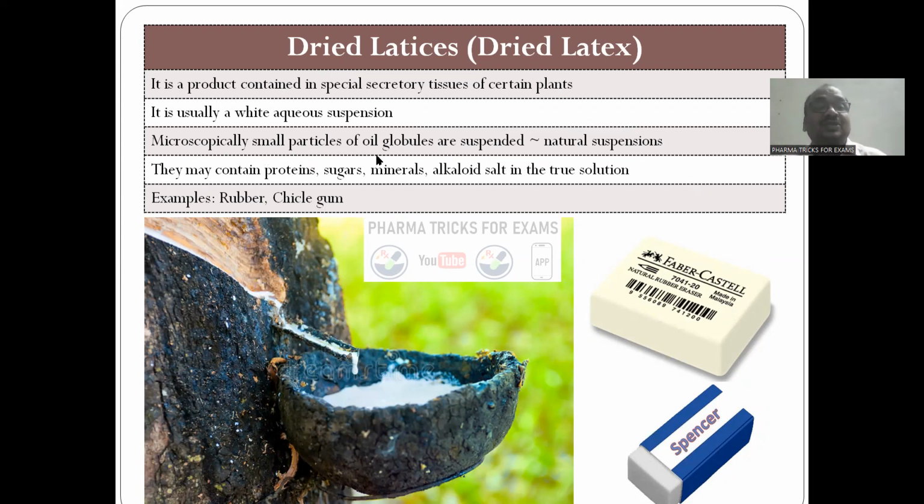Microscopically small particles, oil globules. They are white, aqueous. It is usually a white aqueous suspension. It looks like milk. Under the microscope, if you see, it consists of suspended oil globules. So it is a natural suspension, not a man-made suspension. They may contain proteins, sugars, minerals, alkaloids. Okay, a true solution example is rubber chewing.